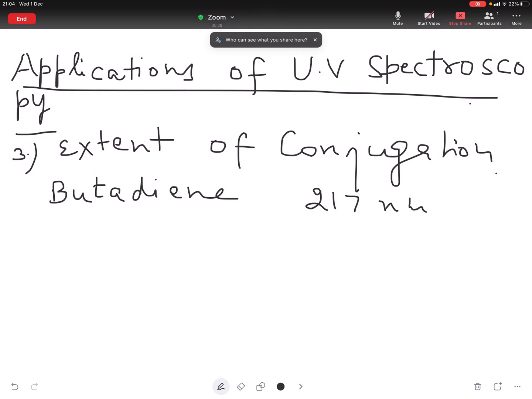But addition of each double bond shifts the absorption maxima to the longer wavelength by about 30 nanometers. Greater the number of such conjugated double bonds, longer is the wavelength of absorption. That means if the conjugation is extended, the absorption is at longer wavelength.